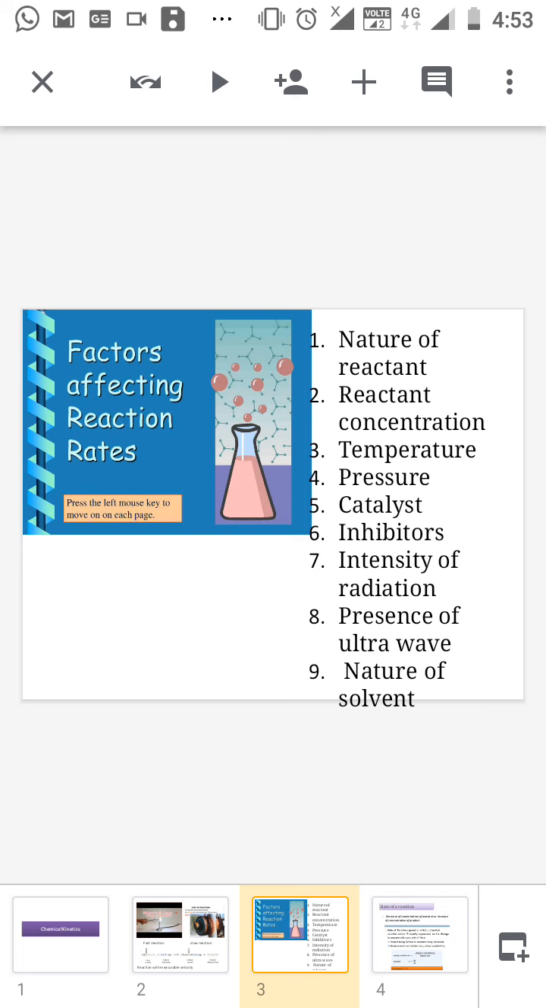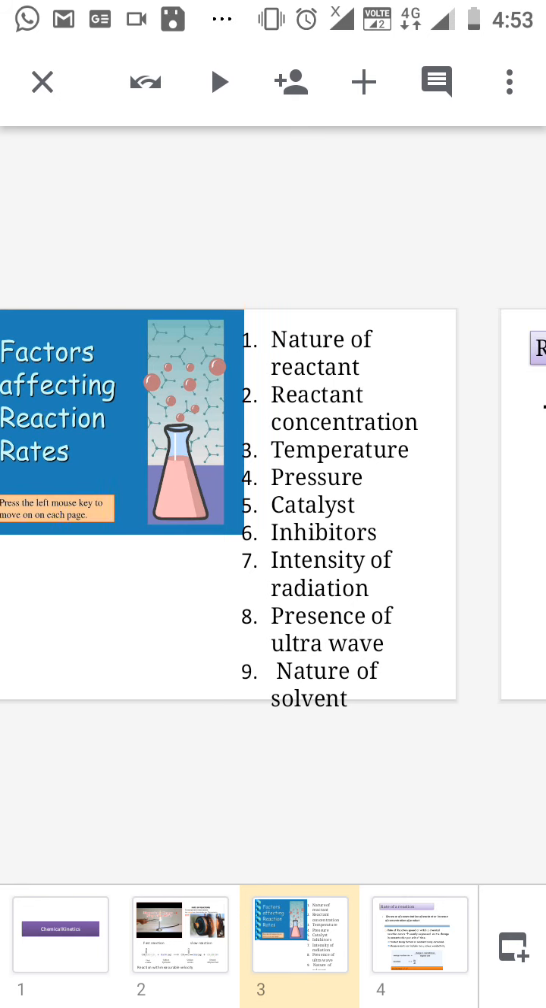Next are the factors which affect the rate of a reaction. There are many factors which affect the rate of a reaction. First one, nature of the reactant, whether it is solid, liquid or gas. Second one, reactant concentration. As the reactant concentration increases, the rate of the reaction also increases. Third one, temperature, pressure, catalyst, inhibitors, intensity of the radiation, presence of ultraviolet and nature of the solvent.